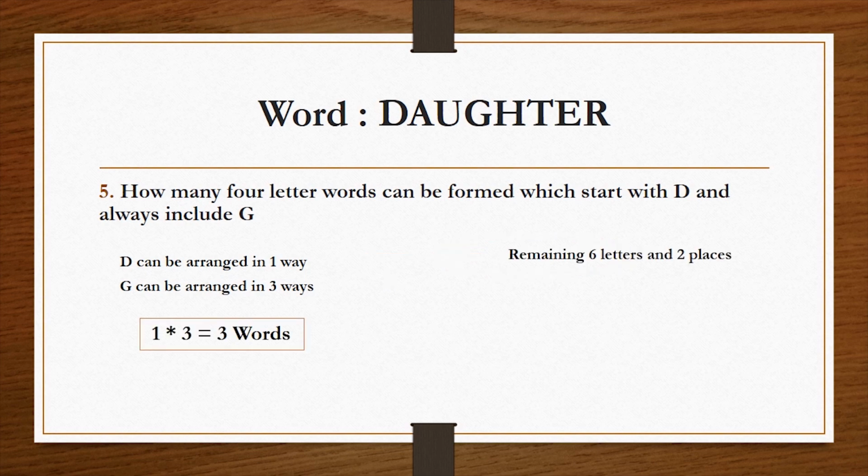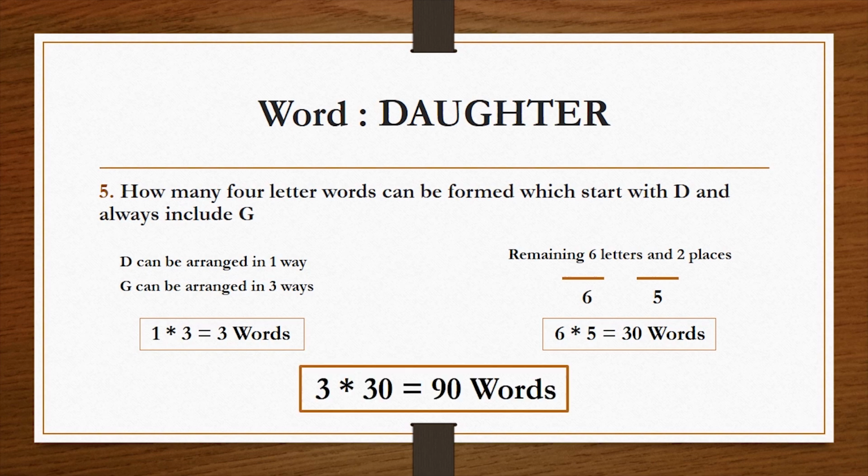Now we are left with 6 letters and 2 placeholders. So the first place can be filled in 6 ways and the second place can be filled in 5 ways. So the solution to this part is 6 into 5, that is 30 ways. Now again this is an AND condition, as you need to fill all the placeholders. So we need to multiply both the results. So it is 3 into 30, that is 90 words.